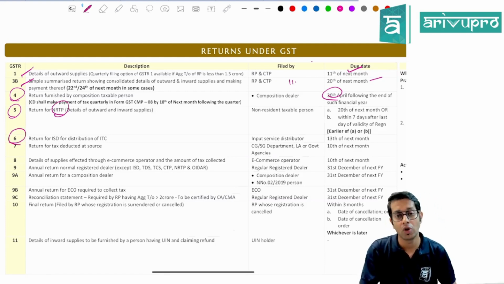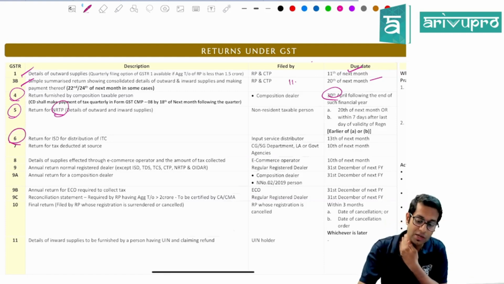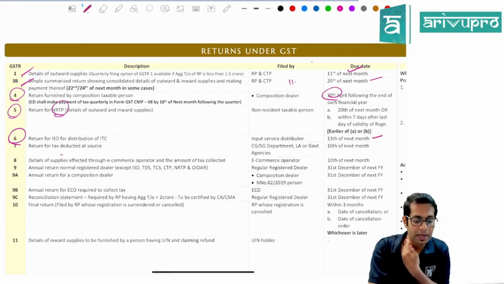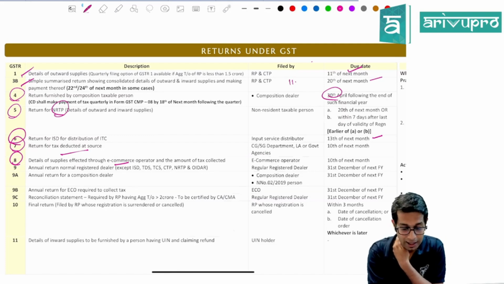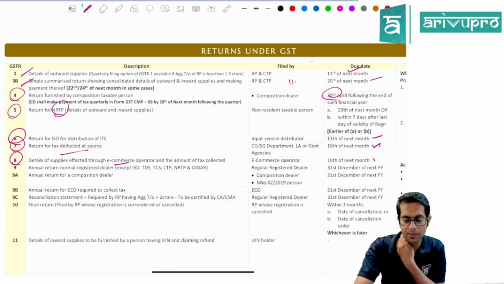GSTR6 is a return which is required to be filed by an input service distributor, and this is required to be filed by 13th of next month. And for TDS and TCS returns, GSTR7 is the TDS return and GSTR8 is the TCS return. Both these returns are required to be filed by 10th of next month.